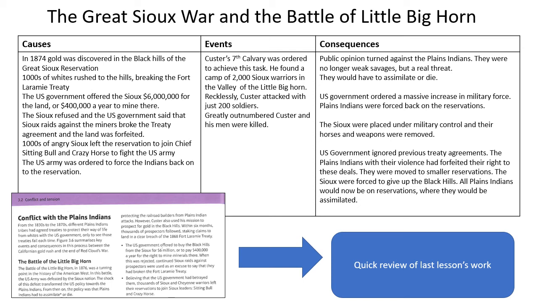Hello, Year 10. So we're going to begin with a quick recap of last lesson. We're looking at the Great Sioux War and the Battle of Little Bighorn. Just a reminder, the causes.